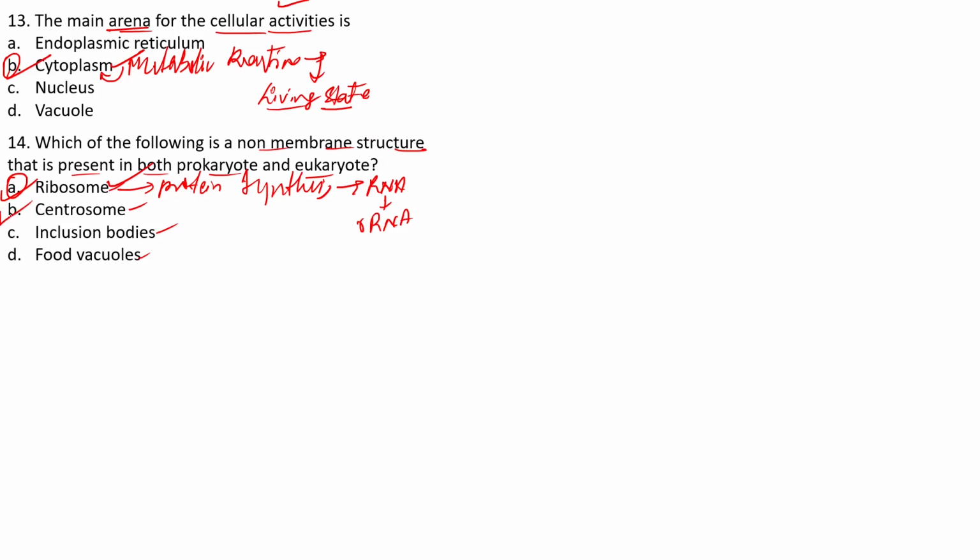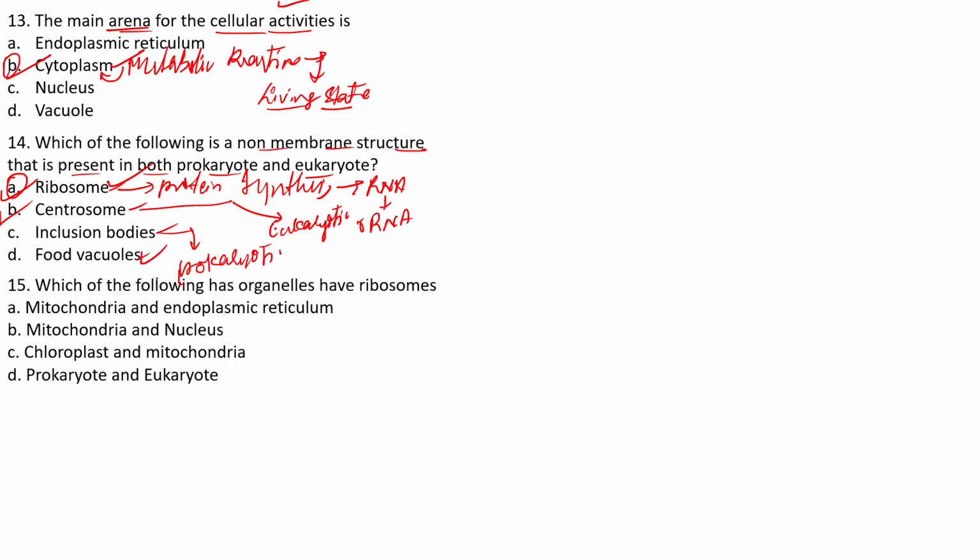Centrosome, we have discussed centrosome also, but it is mainly a eukaryotic structure. It is not a prokaryotic structure. But inclusion bodies are exclusively prokaryotic. We will study the inclusion bodies' function later on. And next is food vacuoles. You find vacuole-like structures both in prokaryote and also eukaryote, right? So according to the question, the only structure found in both prokaryote and eukaryote is the ribosomes. Let us recall this. Remember this.